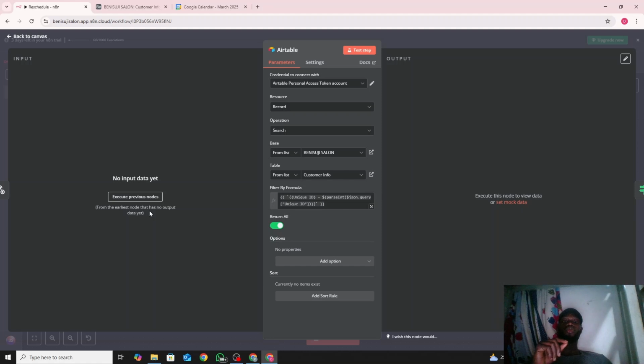So we'll be able to know, oh, this is the information we're looking at. Each person on Airtable has a unique ID, just like I said, we generated the number. So the number would not be the same. So once you use that number, you're able to get all the details of the person's name, phone number, everything